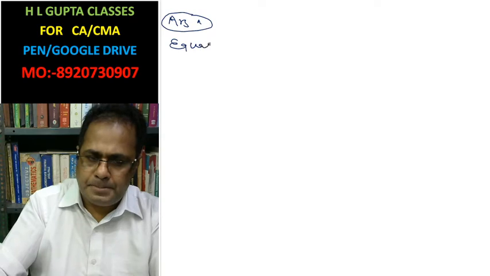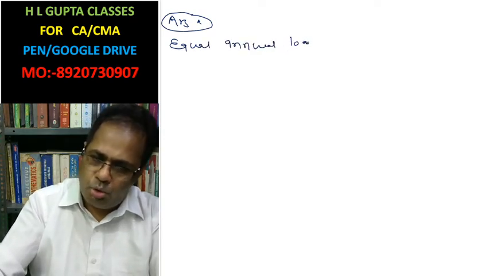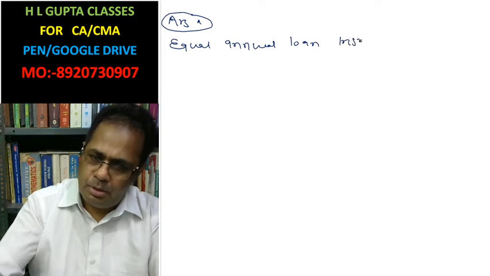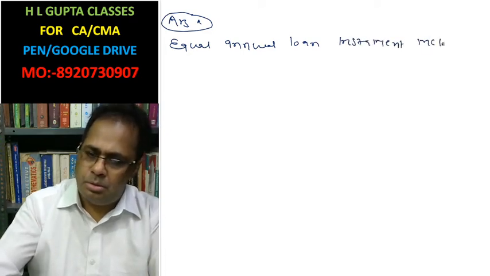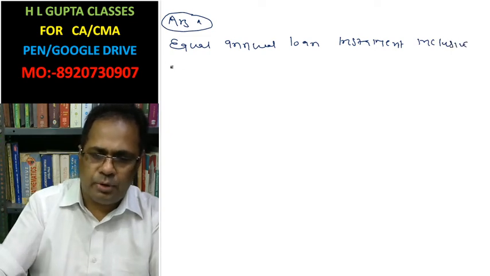Answer of the first part: equal annual loan installment, inclusive of interest.